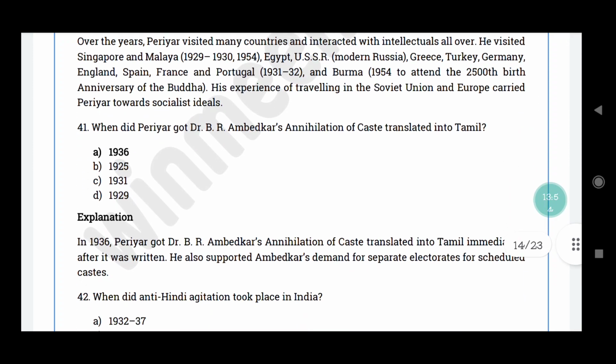Question number 41. When did Periyar get B.R. Ambedkar's Annihilation of Caste translated into Tamil? The correct answer is option A, 1936. In 1936 Periyar got Dr. B.R. Ambedkar's Annihilation of Caste translated into Tamil immediately after it was written. So he also supported Ambedkar's demand for separate electorates for scheduled caste.